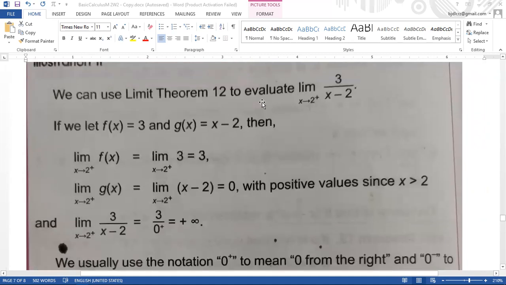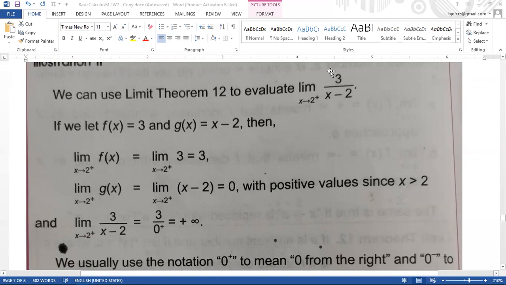So example, the limit of 3 over x minus 2 as x approaches to 2 from the right. So if you let f of x is equal to 3 and g of x is equal to x minus 2, then the limit of f of x as x approaches to 2 from the right is equal to the limit of 3 as x approaches to 2 positive, which is equal to 3.